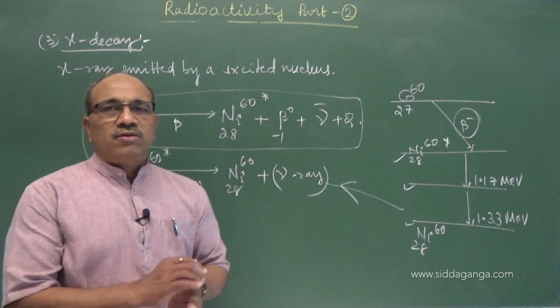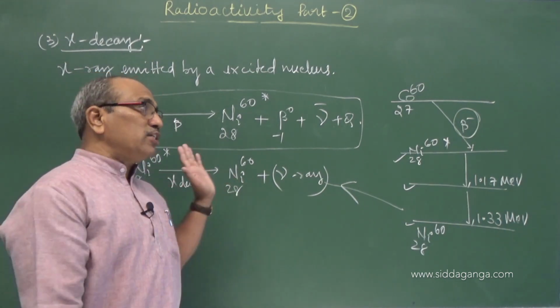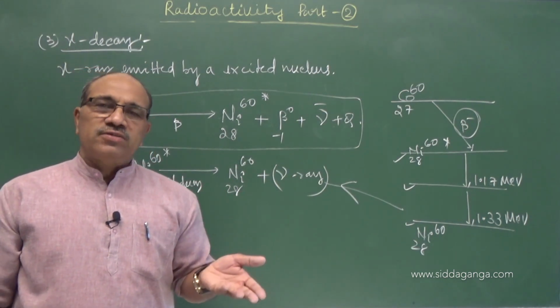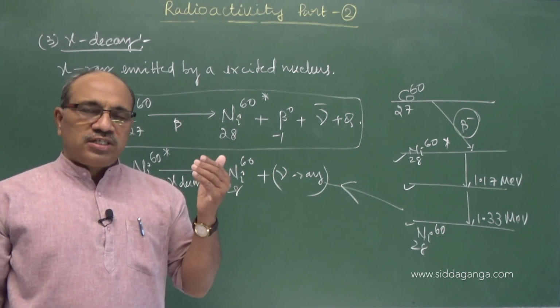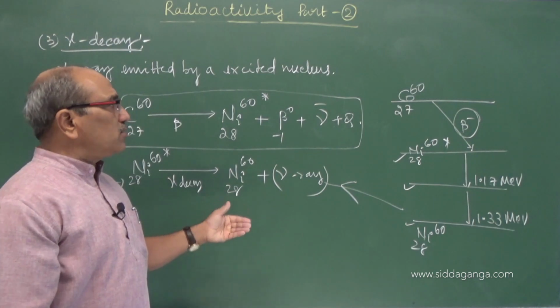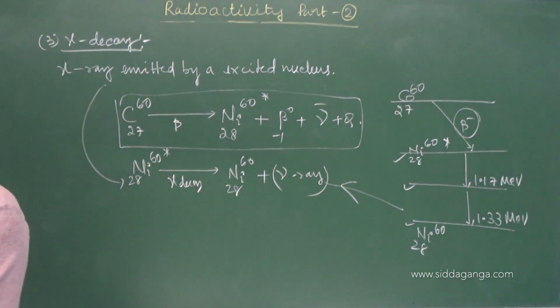Let us go to another topic, which is called the disintegration law. This is the displacement law. We studied the properties of alpha, beta and gamma rays, and also what happens under alpha decay or beta decay, positive or negative beta decay, K capture, as well as gamma decay. Now coming to the next, the disintegration law.